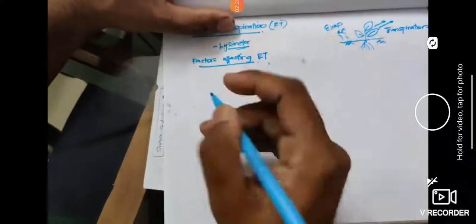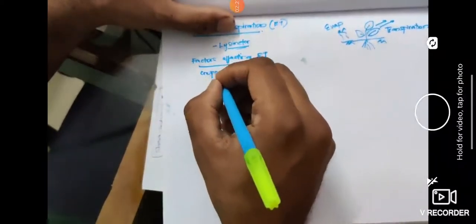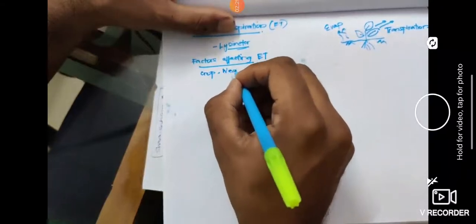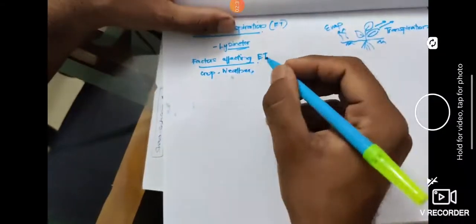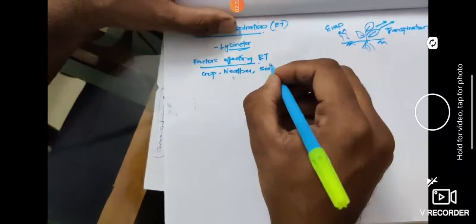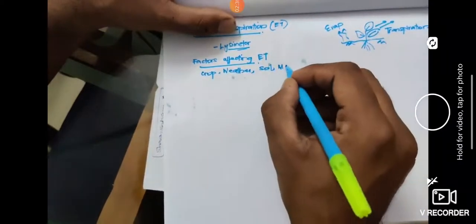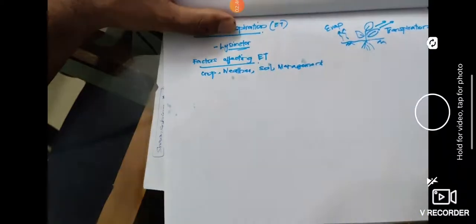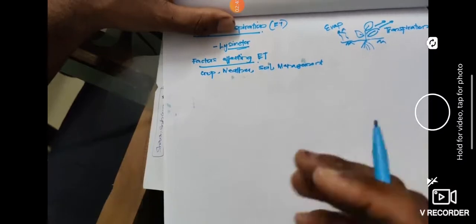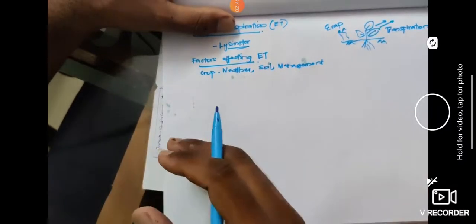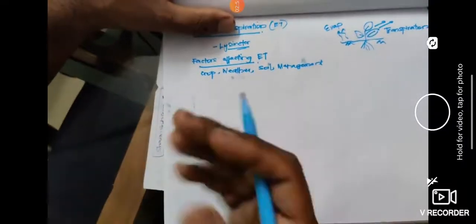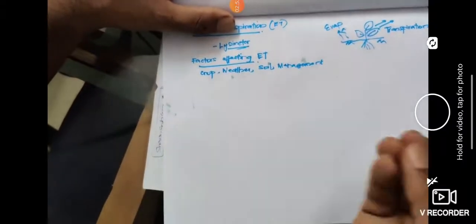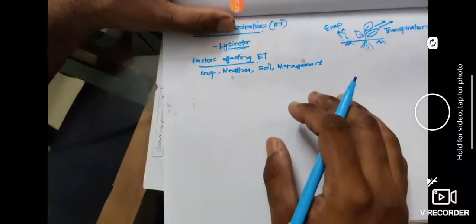There can be crop factors, factors related to weather, factors related to soil, and other factors, which can be called management factors. So these are the four broad classifications: crop factor, weather factor, soil factor, and management factor. In crop factor, there is the type of crop and the ground cover. You can refer to some standard textbook; I'm just giving a vague idea of how these factors are affecting evaporation.